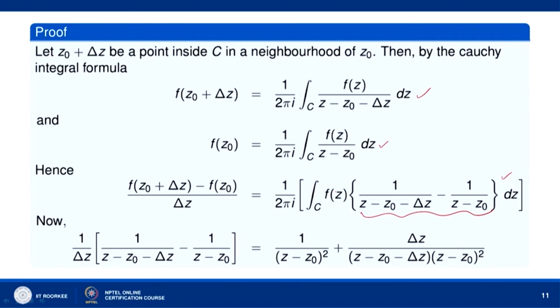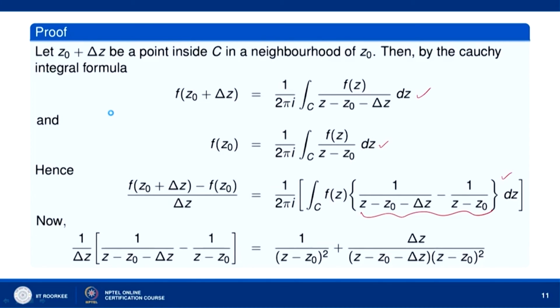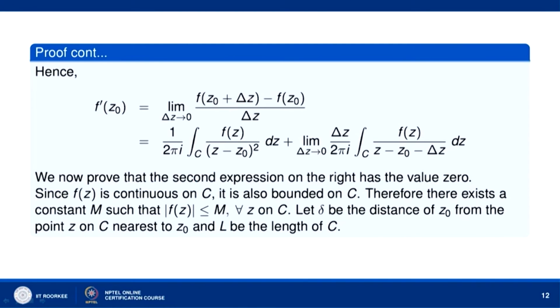Now, let us replace this value here, and take the limit as delta z tends to 0. This gives you f prime z naught. So, f prime z naught is equal to the limit of f z naught plus delta z minus f z naught over delta z, which is equal to 1 over 2 pi i integral over C f z over z minus z naught whole square dz plus limit delta z tends to 0 of delta z over 2 pi i integral over C f z over z minus z naught minus delta z dz.